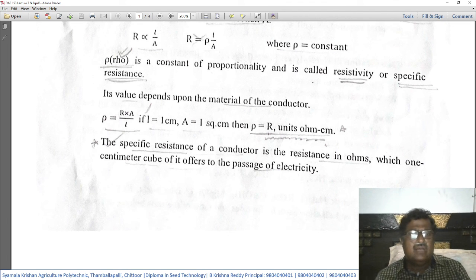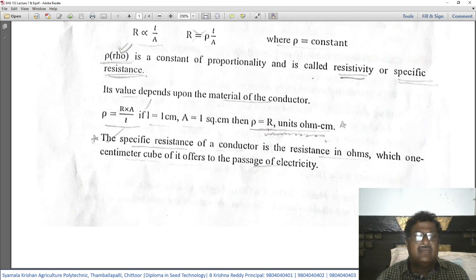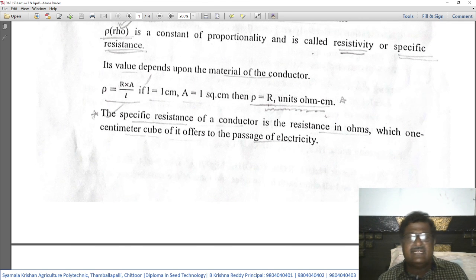Rho is equal to R into A by L. If you derive it, what we get is rho is equal to R, with units ohms per centimeter. The specific resistance of a conductor is the resistance in ohms which 1 centimeter cube of it offers to the passage of the electricity.